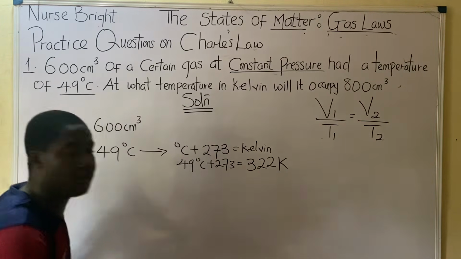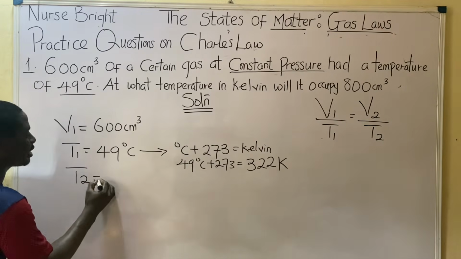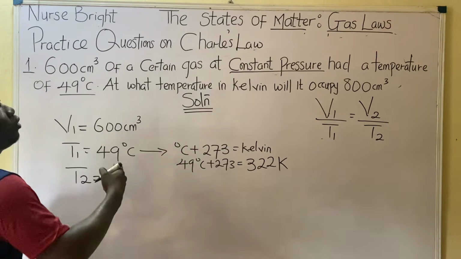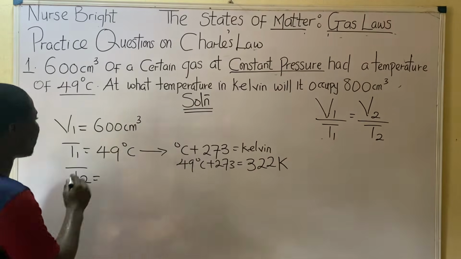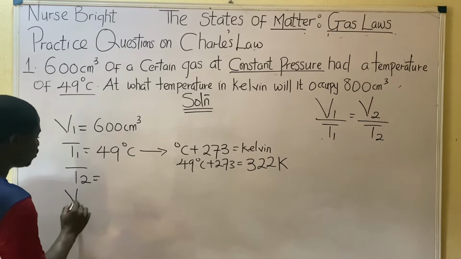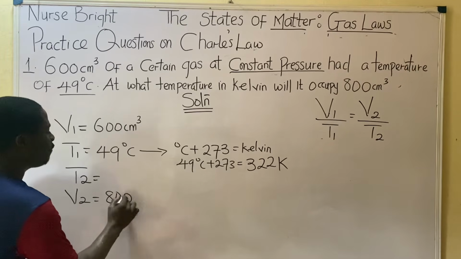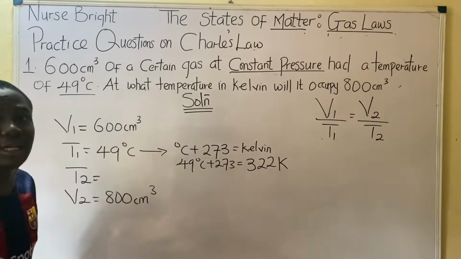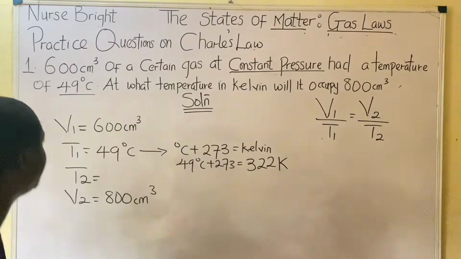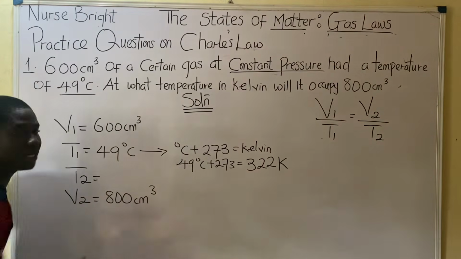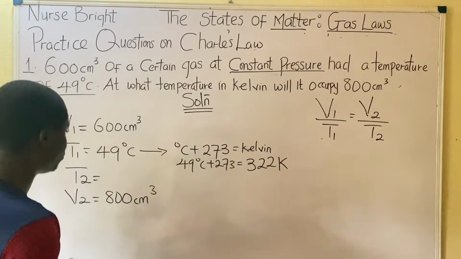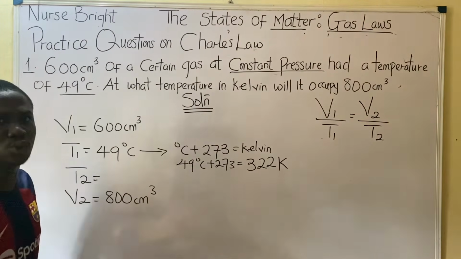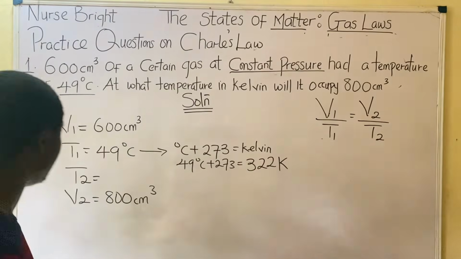Now, at what temperature? They are not asking us to get the second temperature. At what temperature will it occupy 800 centimeter cube? In Kelvin specifically, your temperature should be in Kelvin. So V2 is what? 800. If you observe, this particular question is on case 1, which has to do with the variables being in the same unit. If it was in different units, what will you do? Convert. Do you understand? Don't just solve in different units. You won't get it that way. Convert. So what do we do next?